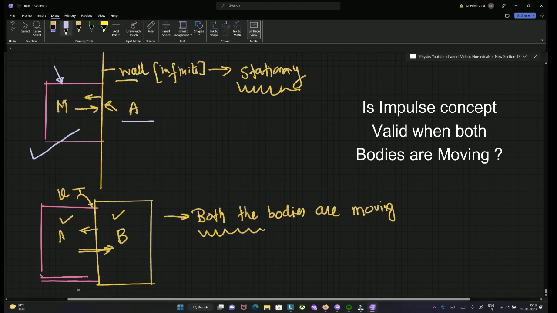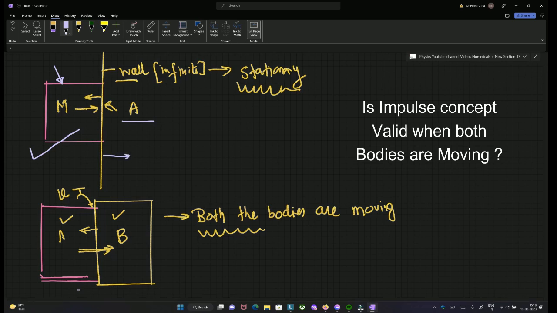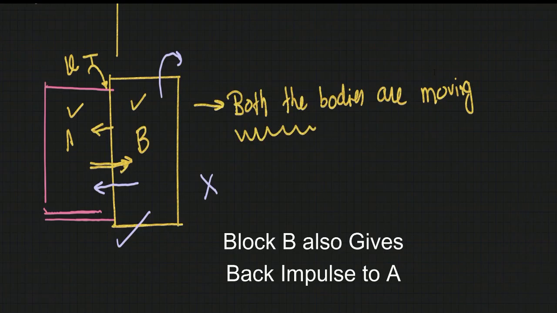This mass behaves like a truck, and this is the infinitely large wall. We are not studying the other one. Second block B delivers an equal impulse to A. So you can apply the concept of impulse to both situations: one body is stationary and one body collides with it, and where both the bodies are moving and collide with each other.